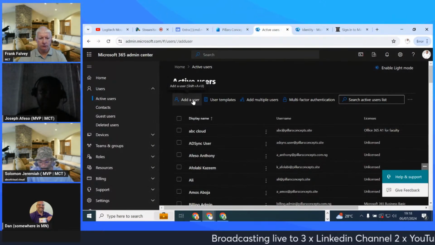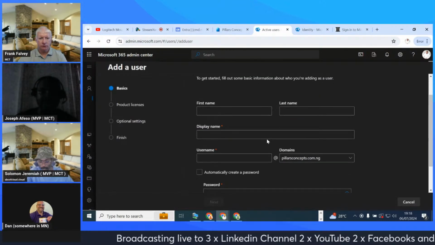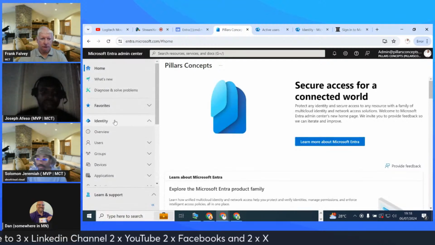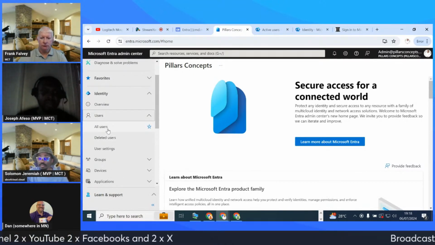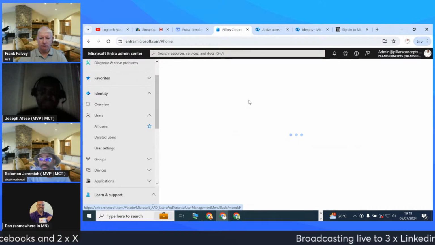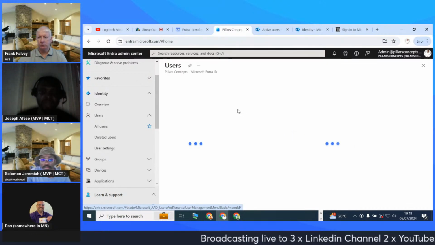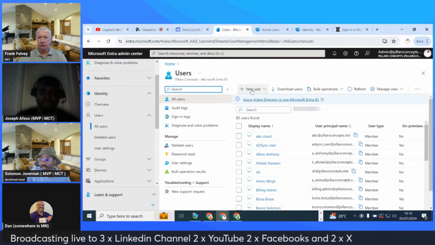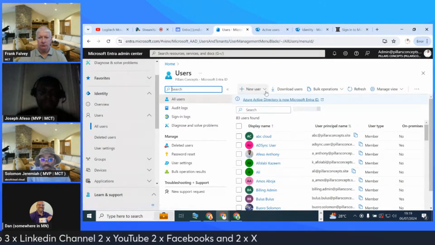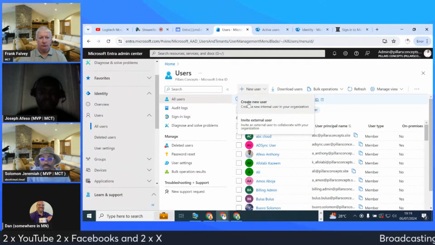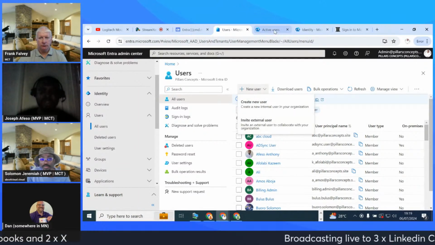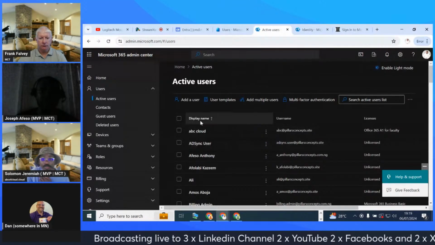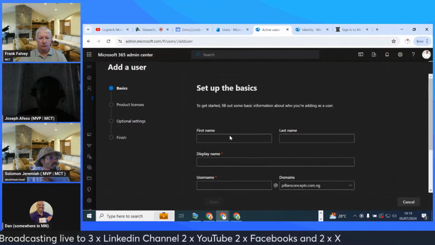So I will click on add a user, and then I have all these displayed for me. And then if I come here also, I will see users, I will see all users, and then I should have the option to add a user as well. So I see the option to create new user here. So if you click here, you're going to have create user, then you have invite user. But if you come to this place and close this for me, and you click on add a user, it's just going to take you straight to this place.